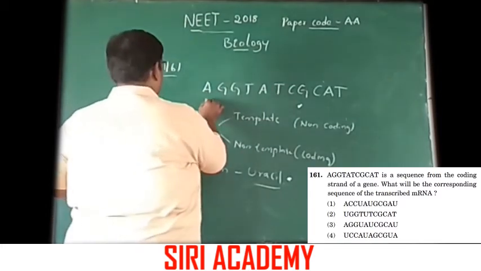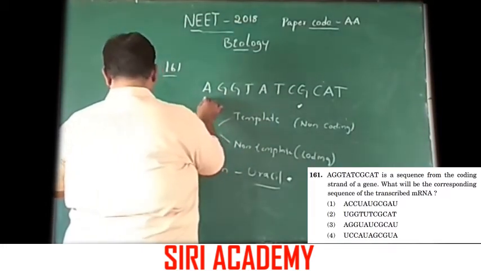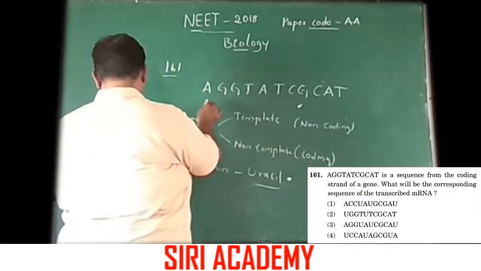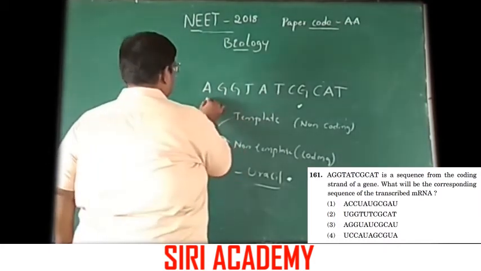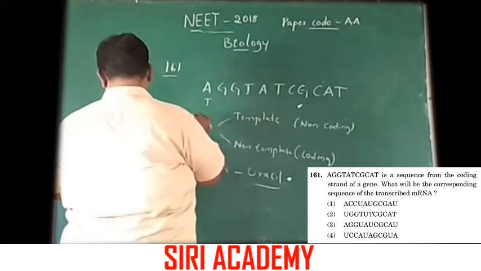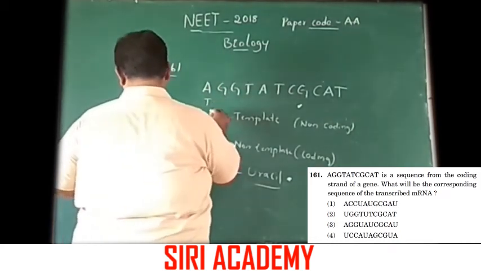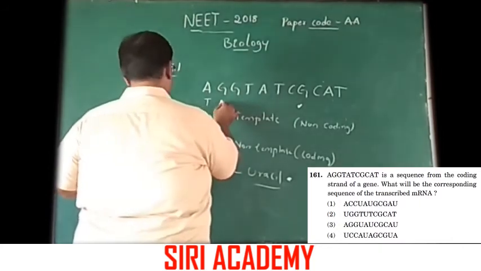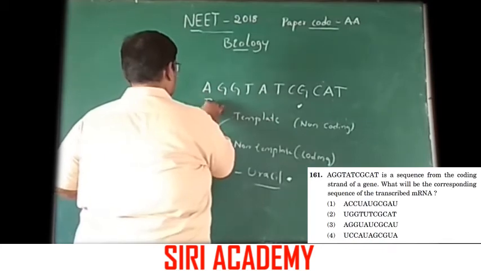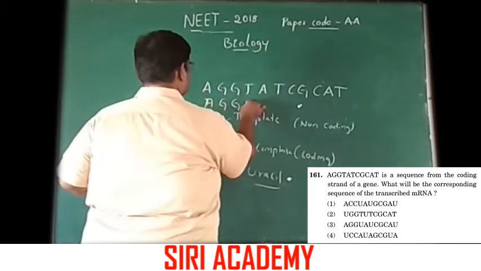Here the option is adenine bonds with uracil, and next G.